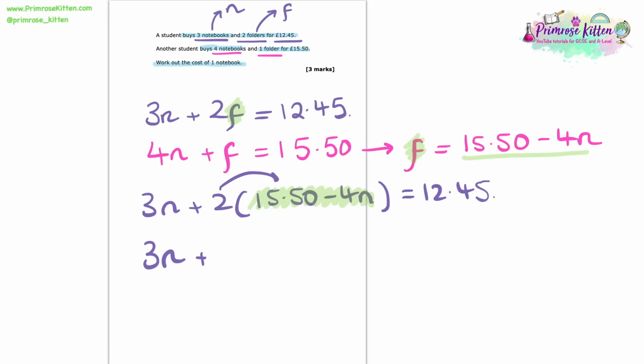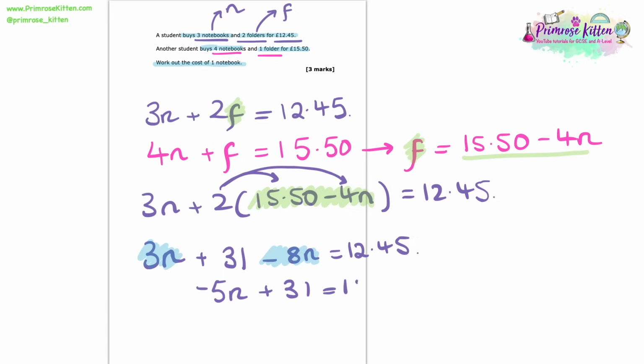So if we multiply out these brackets first, we've got 3n plus, and then we're going to do 2 times 15.50, which gives us 31. Then we do 2 times minus 4n, which gives us minus 8n, and then we just put equals to that £12.45. Now let's group together our n's. So here we have 3n minus 8n. Now this gives us minus 5n. So I'm going to write minus 5n plus 31 equals £12.45.